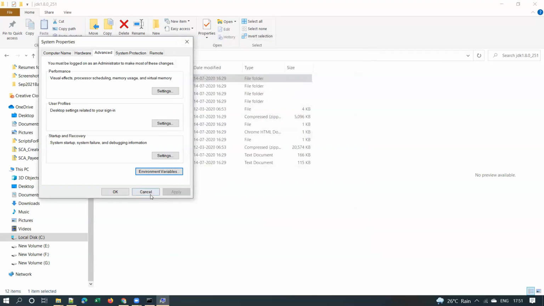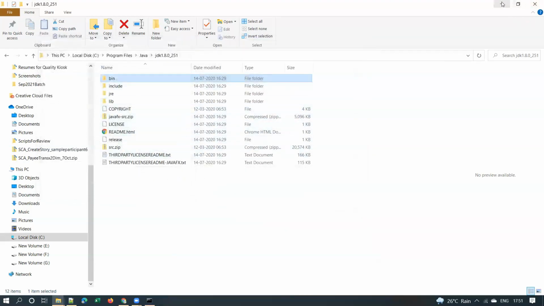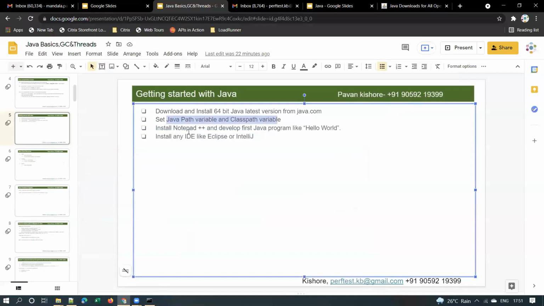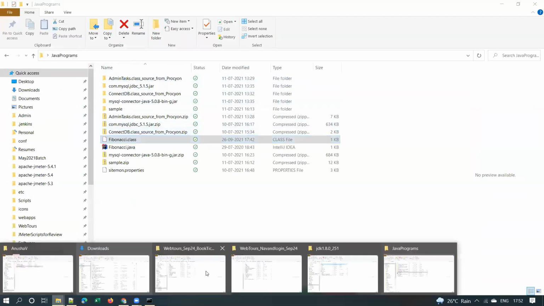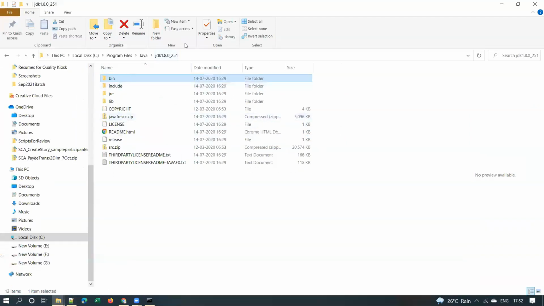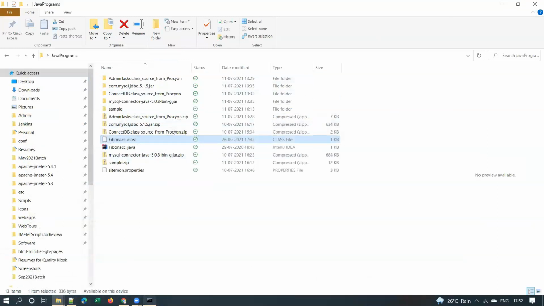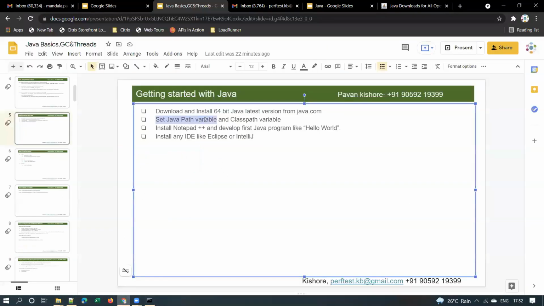So when I say set the Java path variable, this is what I mean. Setting the Java path means nothing but telling our system where Java is installed on our machine, or the path of Java. That's it.